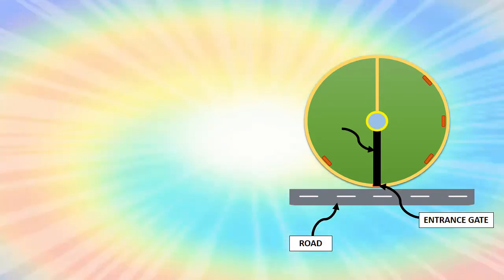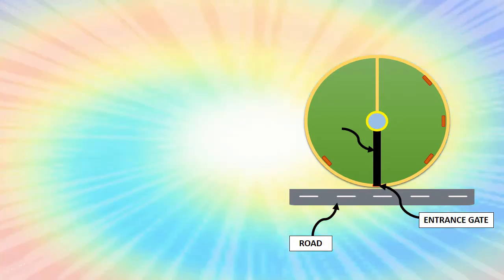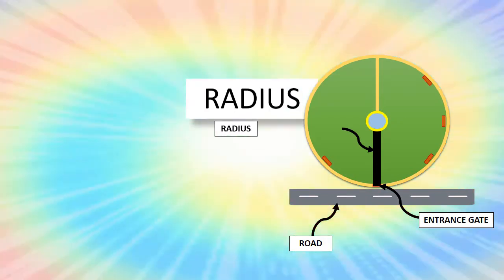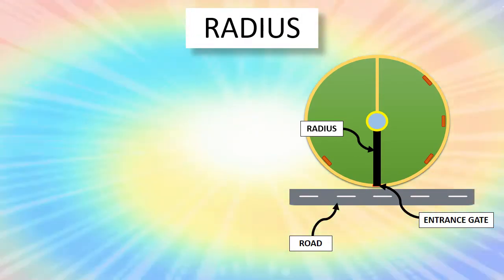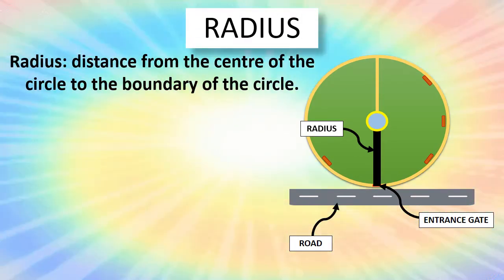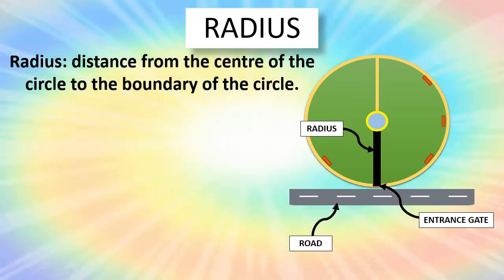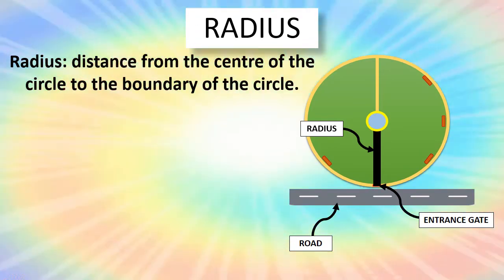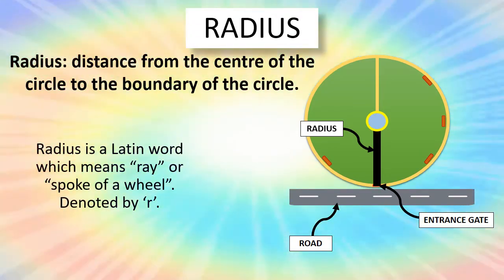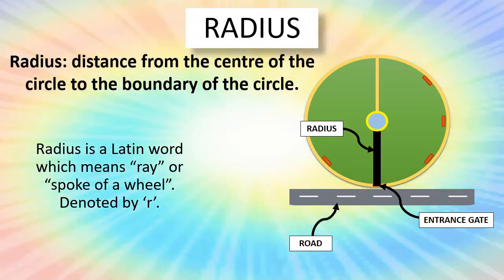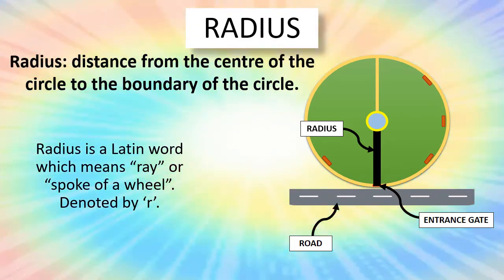What do we call this path or line? This path is known as the radius. So the radius is the distance from the center of the circle to the boundary of the circle.